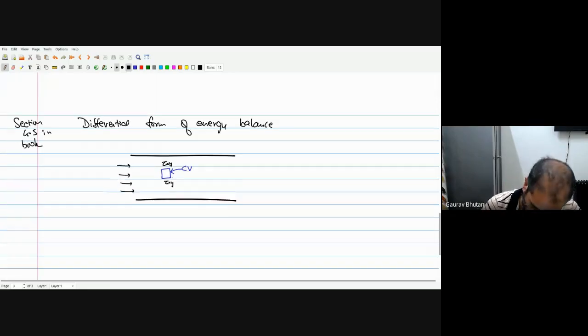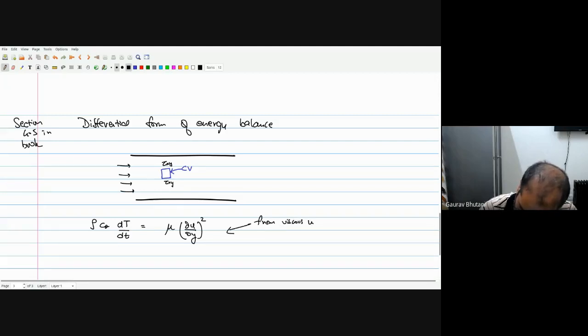So, let me write. Typically, what you get is the equation as rho Cv, where Cv is your constant volume specific heat, and then you have d temperature by d time, so the rate of change of temperature with time. On the right hand side, you have the viscous dissipation term, which looks something like this. So this is from viscous work at boundaries.